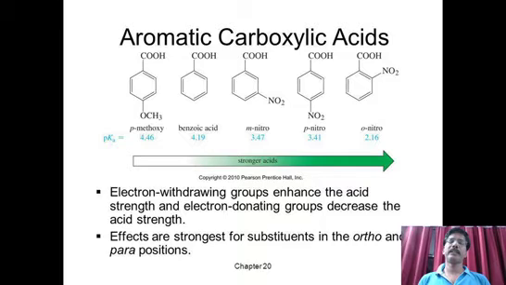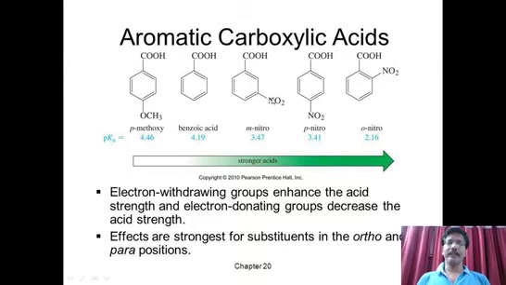They reduce the negative charge from the carboxylate ion. Since they strongly reduce the negative charge from carboxylate ions, they exhibit stronger acidic character when compared to benzoic acid. So nitro benzoic acids are very strong acids when compared to normal benzoic acid, and methoxy benzoic acid is less acidic when compared to benzoic acid.